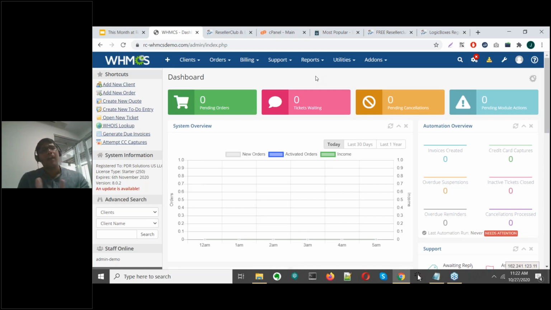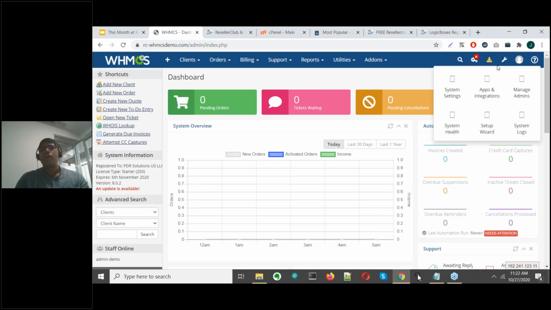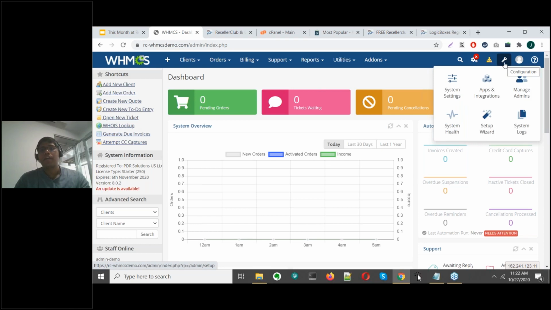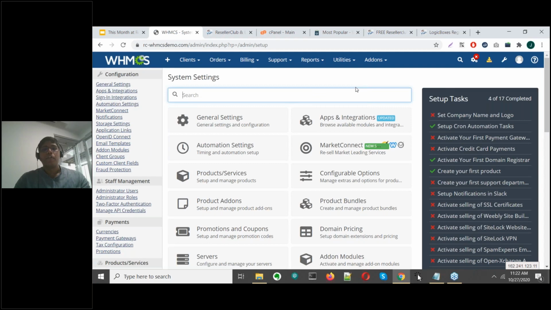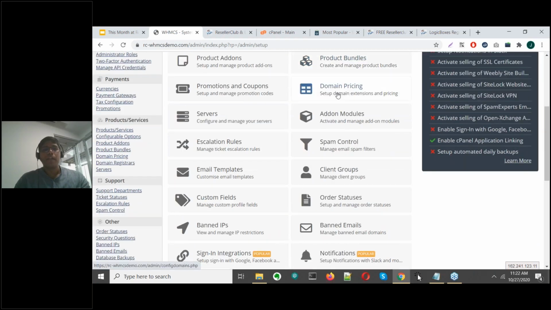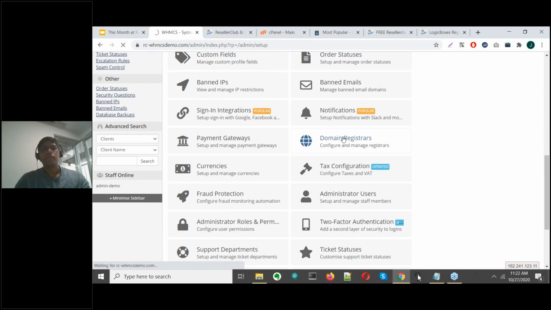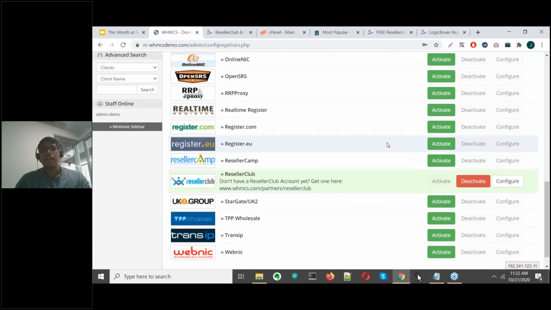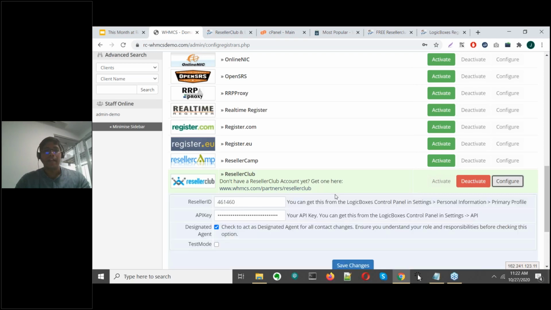Once you've done that, you wait for an hour or so, following which you can log into your admin account. You go to this spanner that you see here, the configuration icon, and you click on system settings. You scroll down and locate domain registrars. Here you scroll down and locate Reseller Club. Once you locate Reseller Club, I've already activated the module, but you will see the icon as activate. You click on activate and you will see this screen.